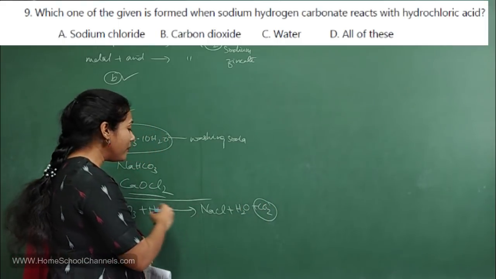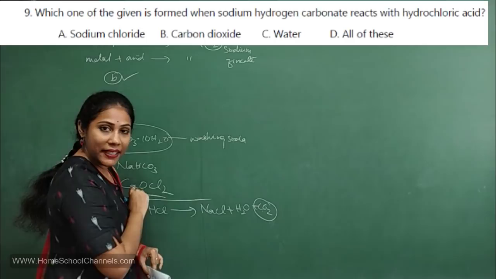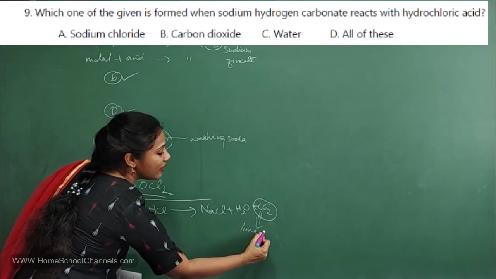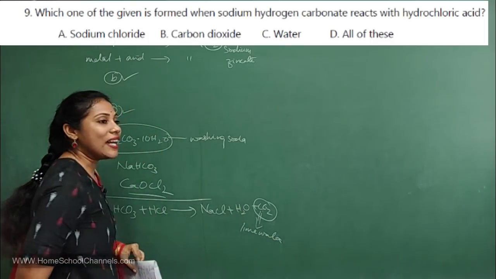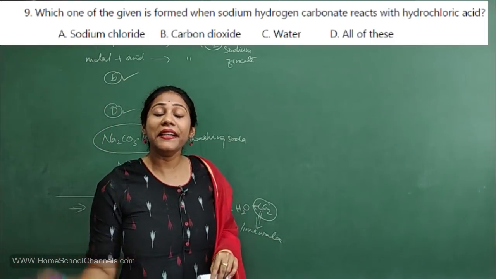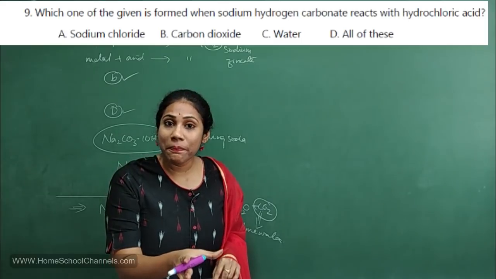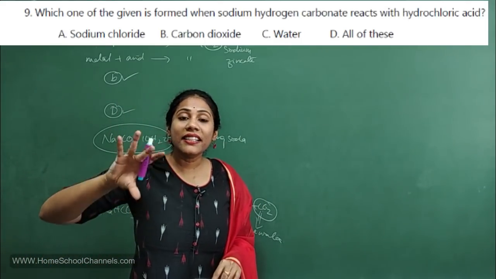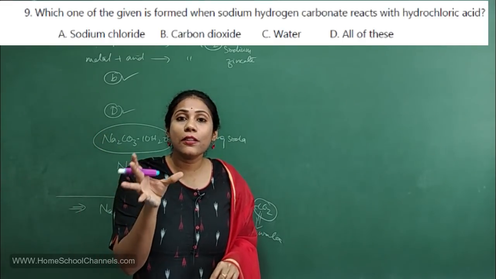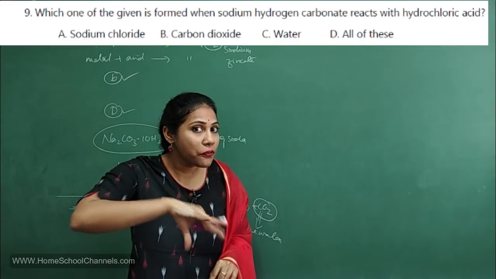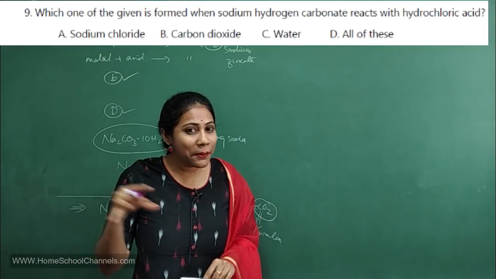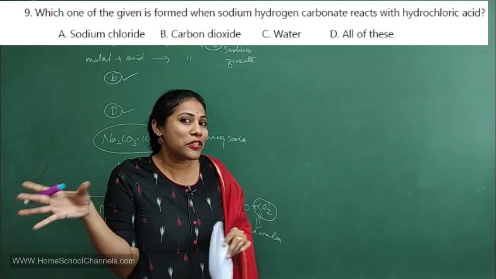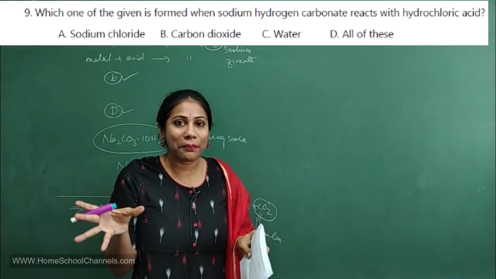Yes or no? Again, we studied how to test this carbon dioxide gas. Carbon dioxide gas is tested by the lime water test. Yes or no? When you pass it through calcium hydroxide, lime water turns milky. And when you pass excess carbon dioxide, that milkiness goes and you get a colorless solution because of the formation of calcium bicarbonate. Can you recall the concept when I am telling this? Right? You must be able to recall because questions can be asked around the concept.